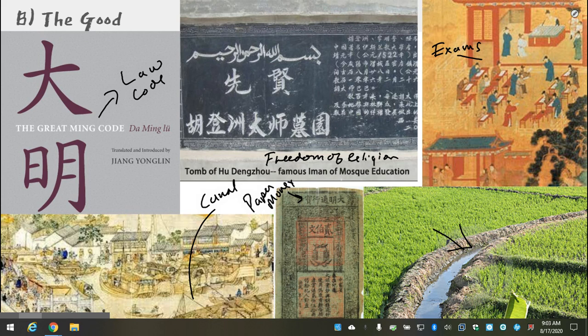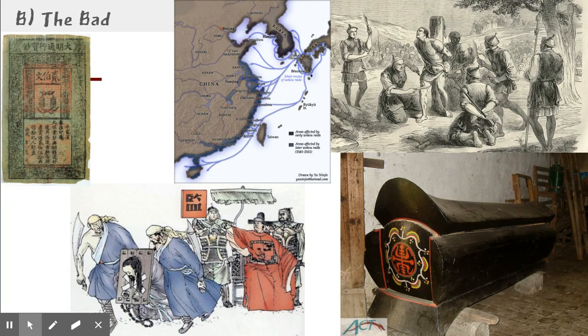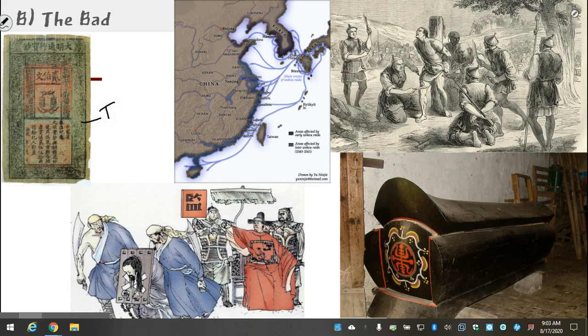But as his rule went on, he started to struggle a little bit. In the latter half of the Hongwu Emperor's reign, he did not rule as well as he did in the early years. And so the paper money that he issued, he ended up making too much of it, leading to inflation, which we'll talk about in class. He also had to deal with rampant piracy, mostly from Japan and Korea, attacking shipping off the coast, which was very problematic because it cut into people's incomes.